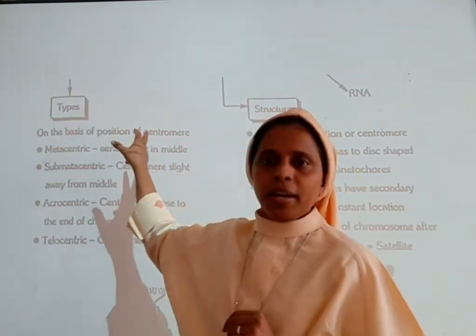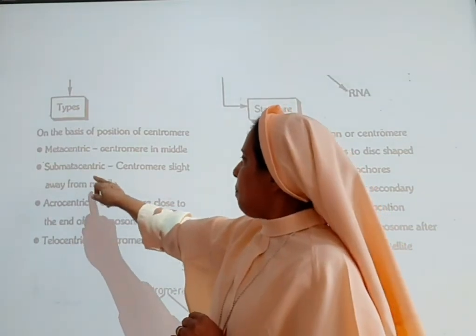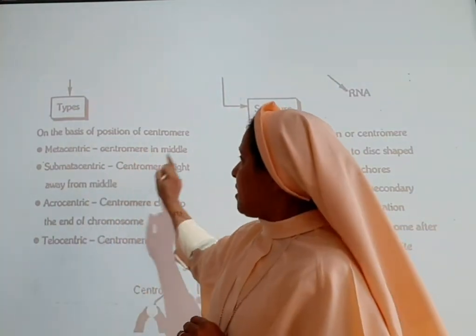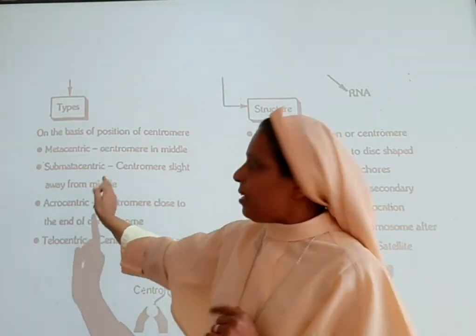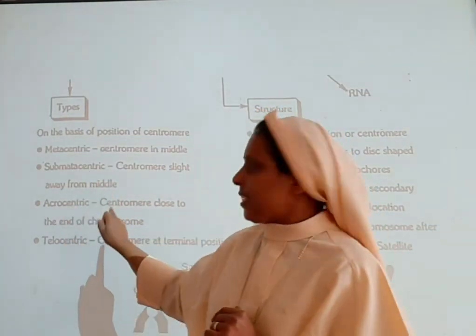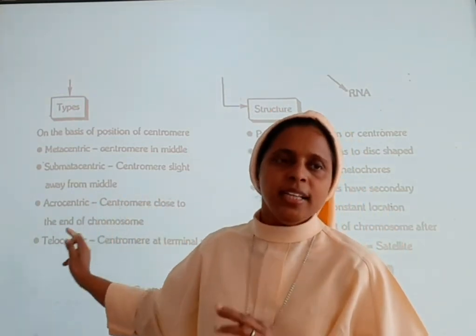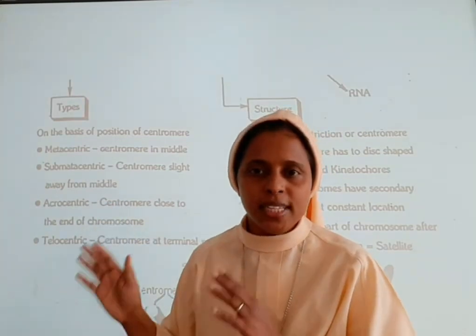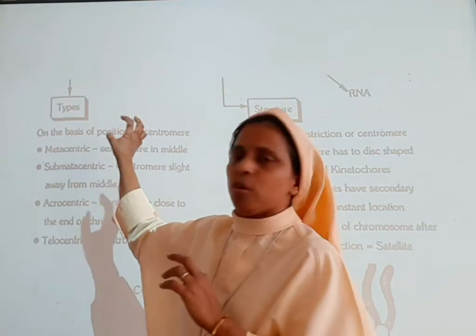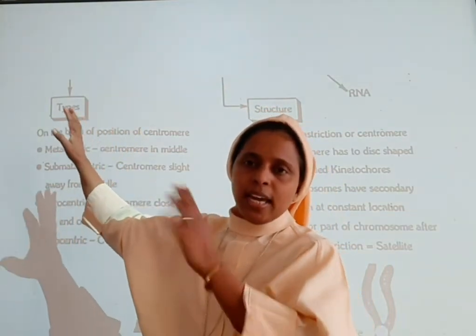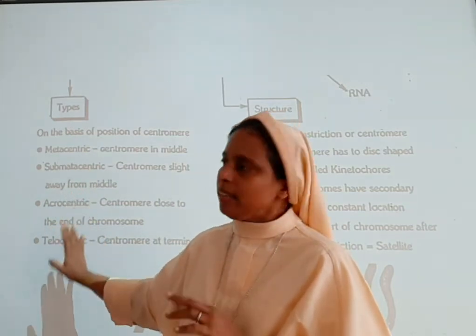If the centromere is found in the middle, it is termed metacentric. If the centromere is slightly away from the middle, we call it submetacentric. Acrocentric means the centromere is close to the end of the chromosome. Telocentric means the centromere is at the terminal position.